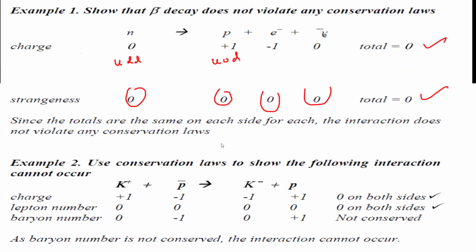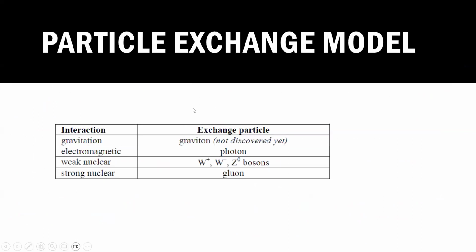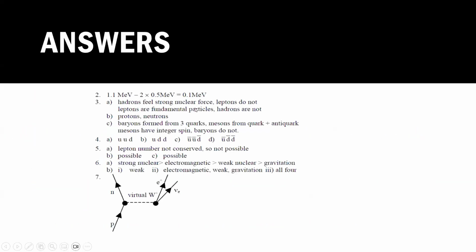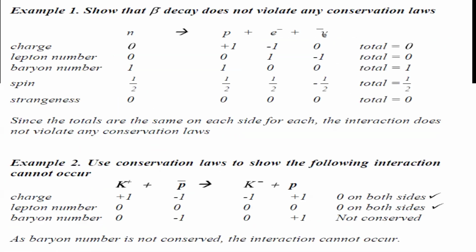But if we check in terms of the strangeness, sometimes the strange particle, this is in terms of a baryon number. Here you have a charge +1, charge -1. This is an anti-proton, charge -1, kaon -1, proton +1, so charge is conserved.